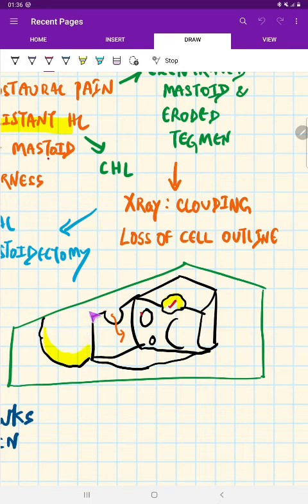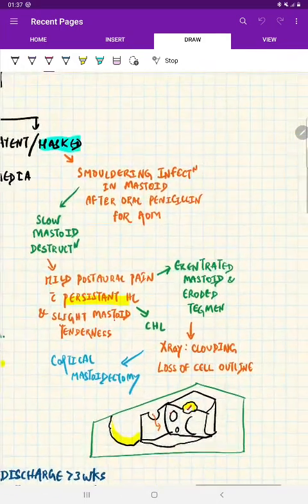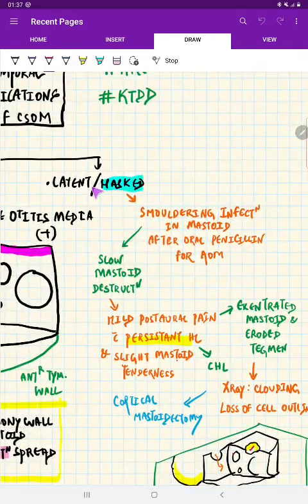This infection can even spread to the middle ear and can even erode the tegmen tympani. This is called latent or masked mastoiditis. It is latent because oral penicillin was given for AOM. It is masked, and there was slow mastoid destruction resulting in all the sequelae.